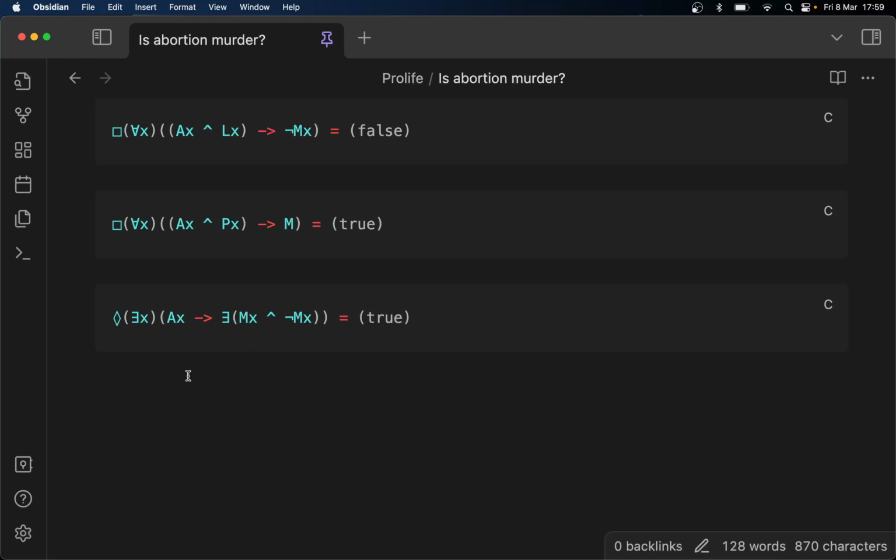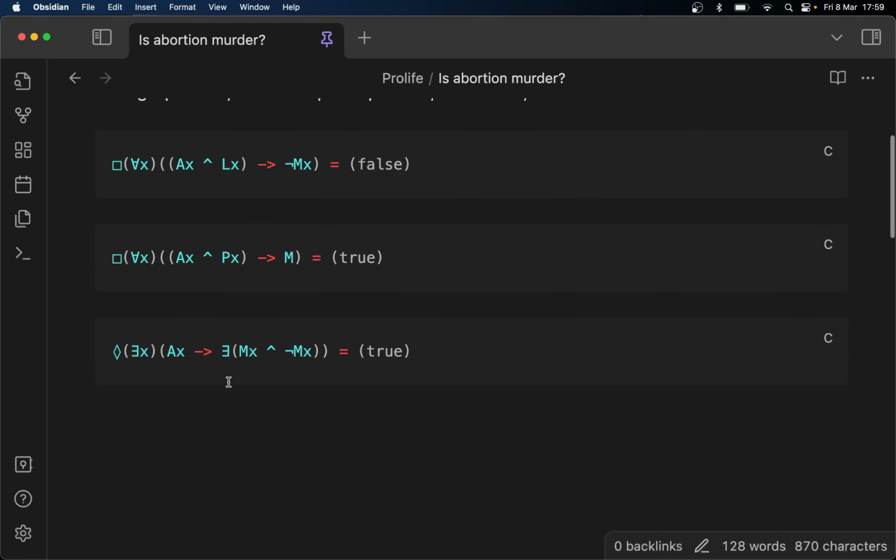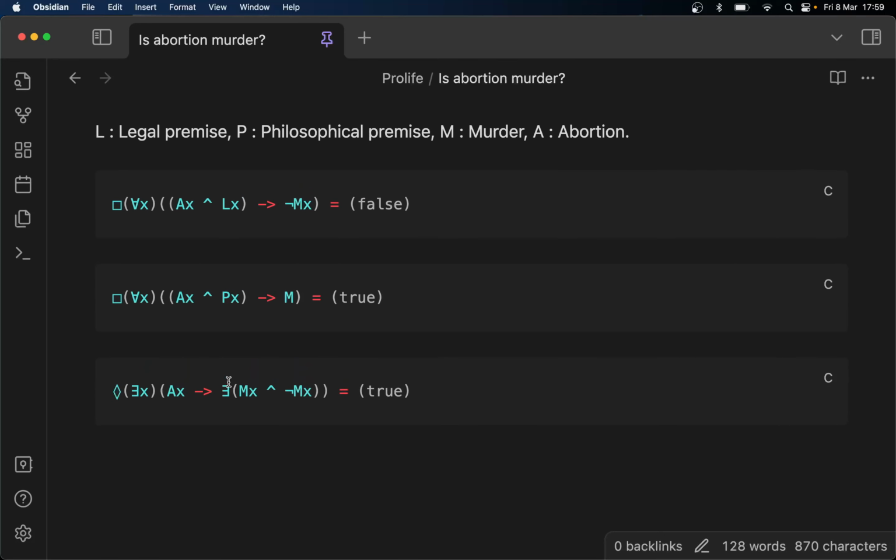What we're doing is disregarding whether it's a legal premise or philosophical premise, and simply using abortion itself. So again, it's possibly true that for some abortions, abortion is murder and abortion is not murder. And this is true, unfortunately.